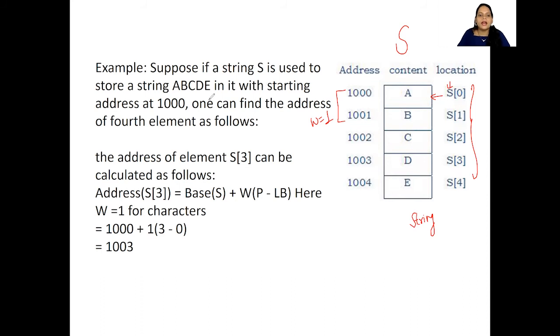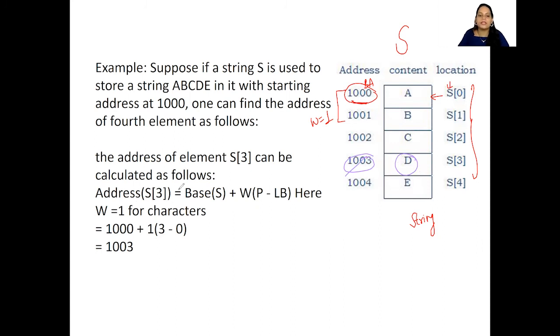So the starting address is 1000. This is nothing but our base address, isn't it? The address of the very first element is also called the base address. Now, one can find the address of the fourth element as follows. Which is the fourth element we have here? Our fourth element is D. Now, suppose we don't know this value. We know only this value, that is, the base address. How do I find out the value of this?